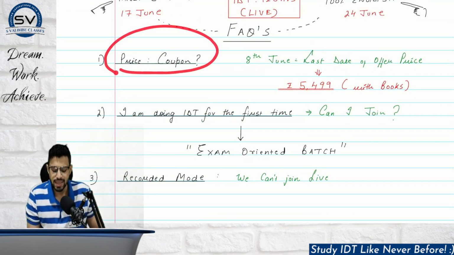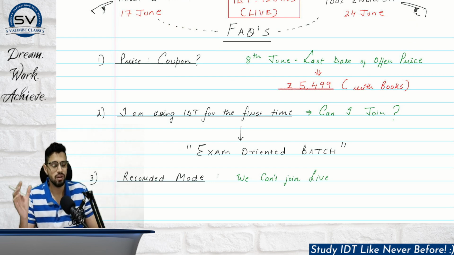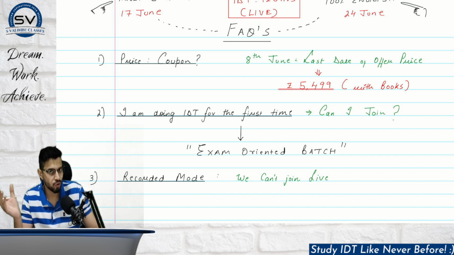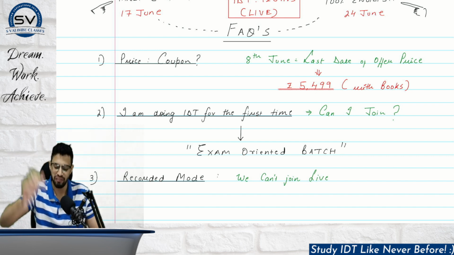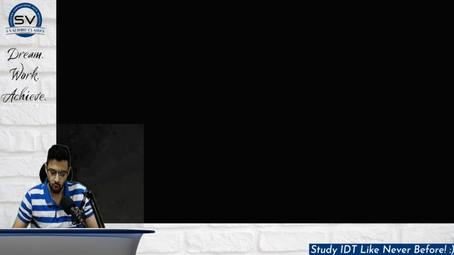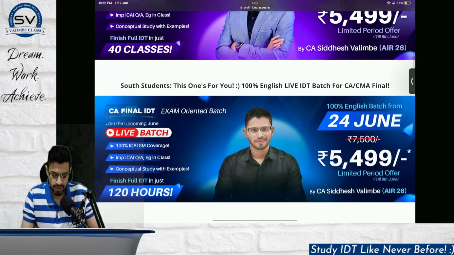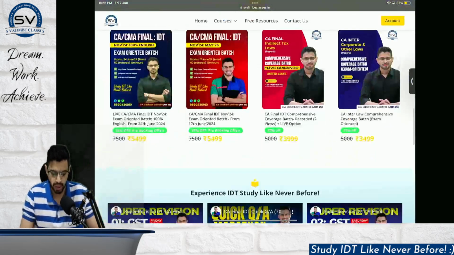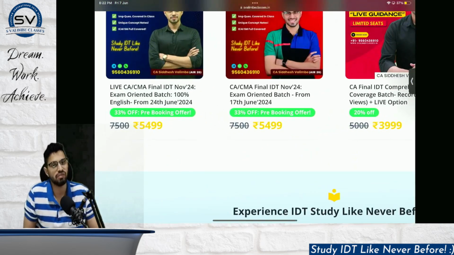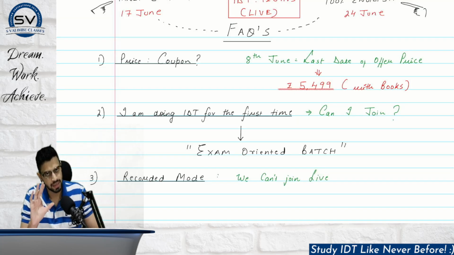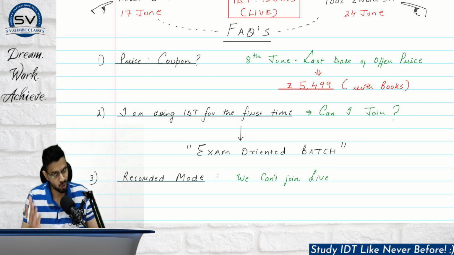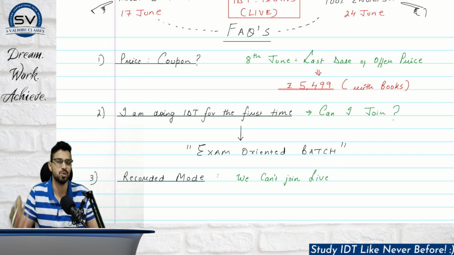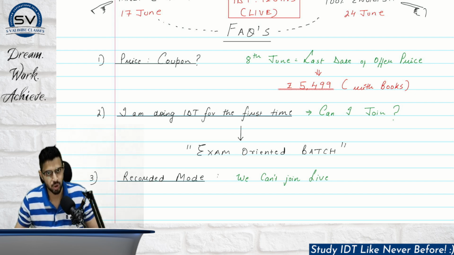First, price and coupon. There were certain messages saying, sir, we want the coupon because you had told us that there is a price offer of 5499. That price is already reflected in the product itself. You don't have to punch in any kind of voucher for that. You can just go to our website, choose the batch, choose the product, and the price is already reflected as 5499 only. Believe me, this is the most affordable price you are going to find in the market, and this is not at all indicative of the concepts. I just wanted to ensure that price is not a barrier to anyone's decision about education, and that is the whole and sole reason we have kept it at 5499.